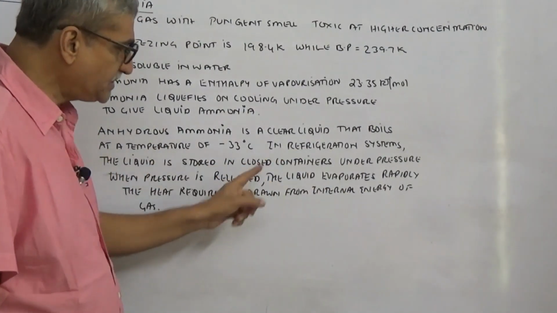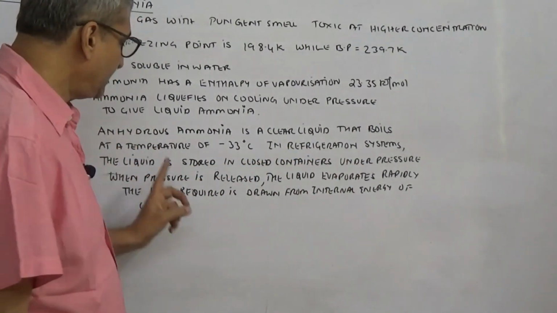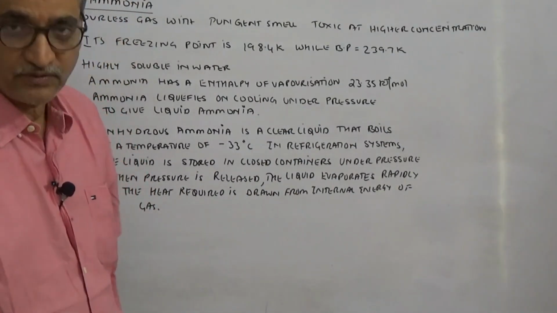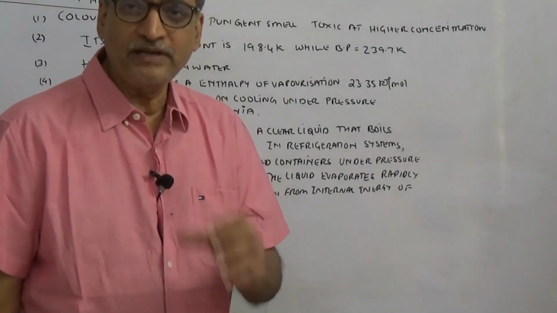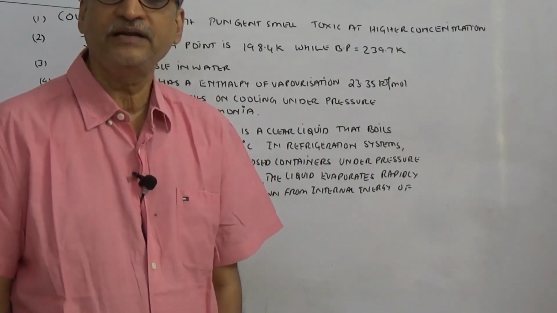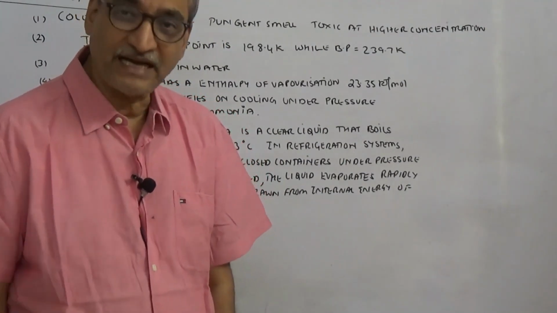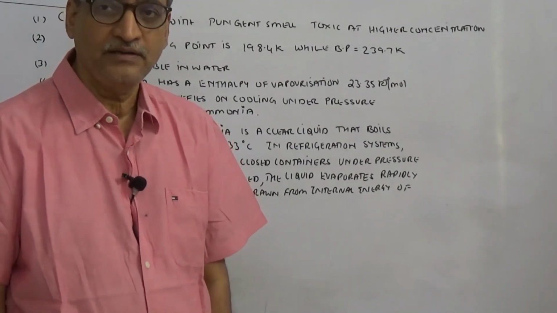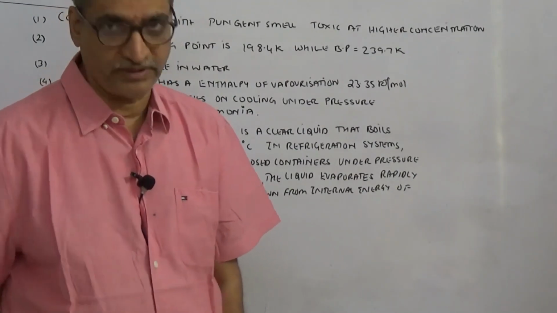When the pressure is released, the liquid evaporates rapidly. The heat required is drawn from the internal energy of the gas. The temperature of the gas falls down, and this cool gas can be circulated to manufacture ice, or it is used in cold storages.